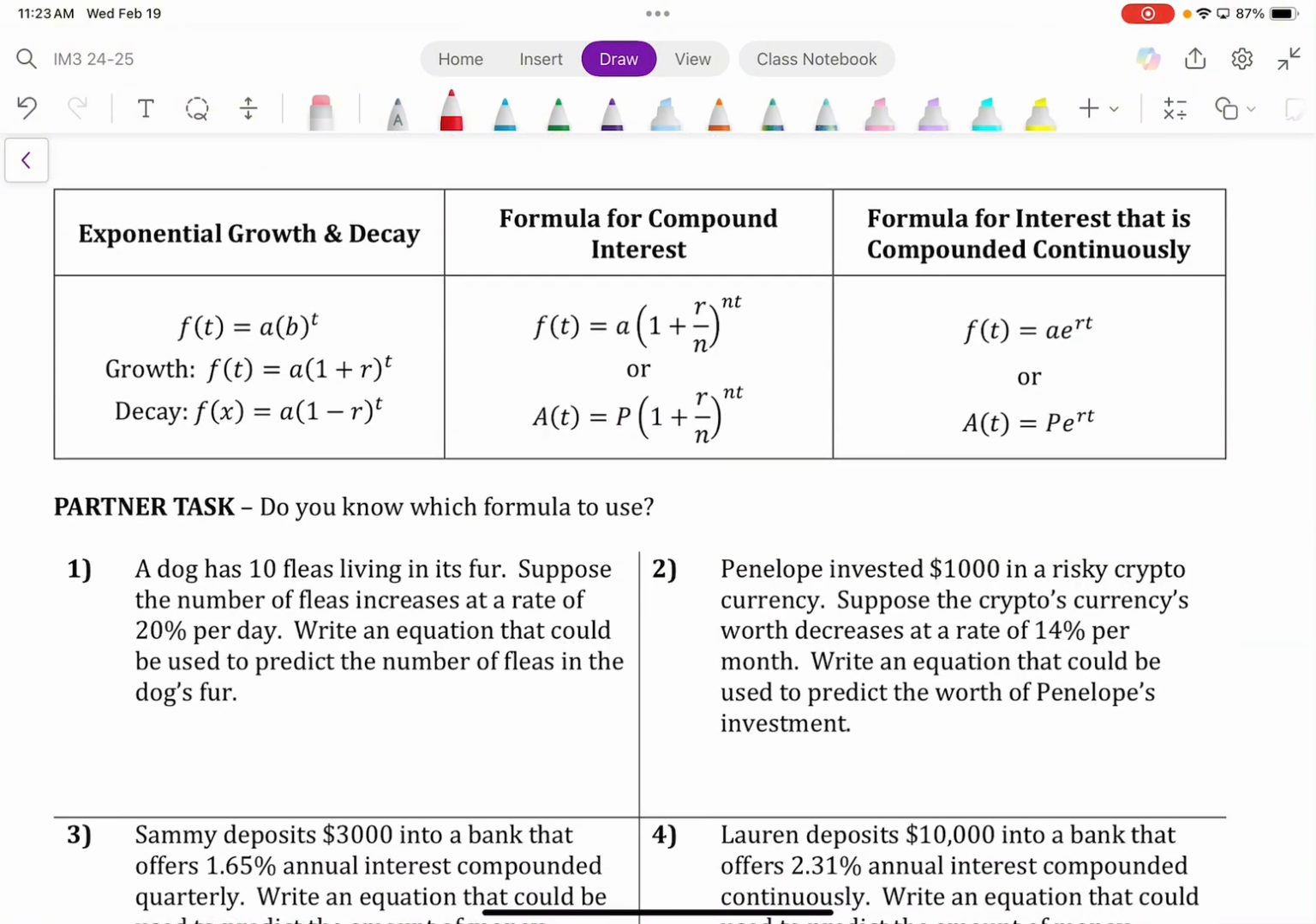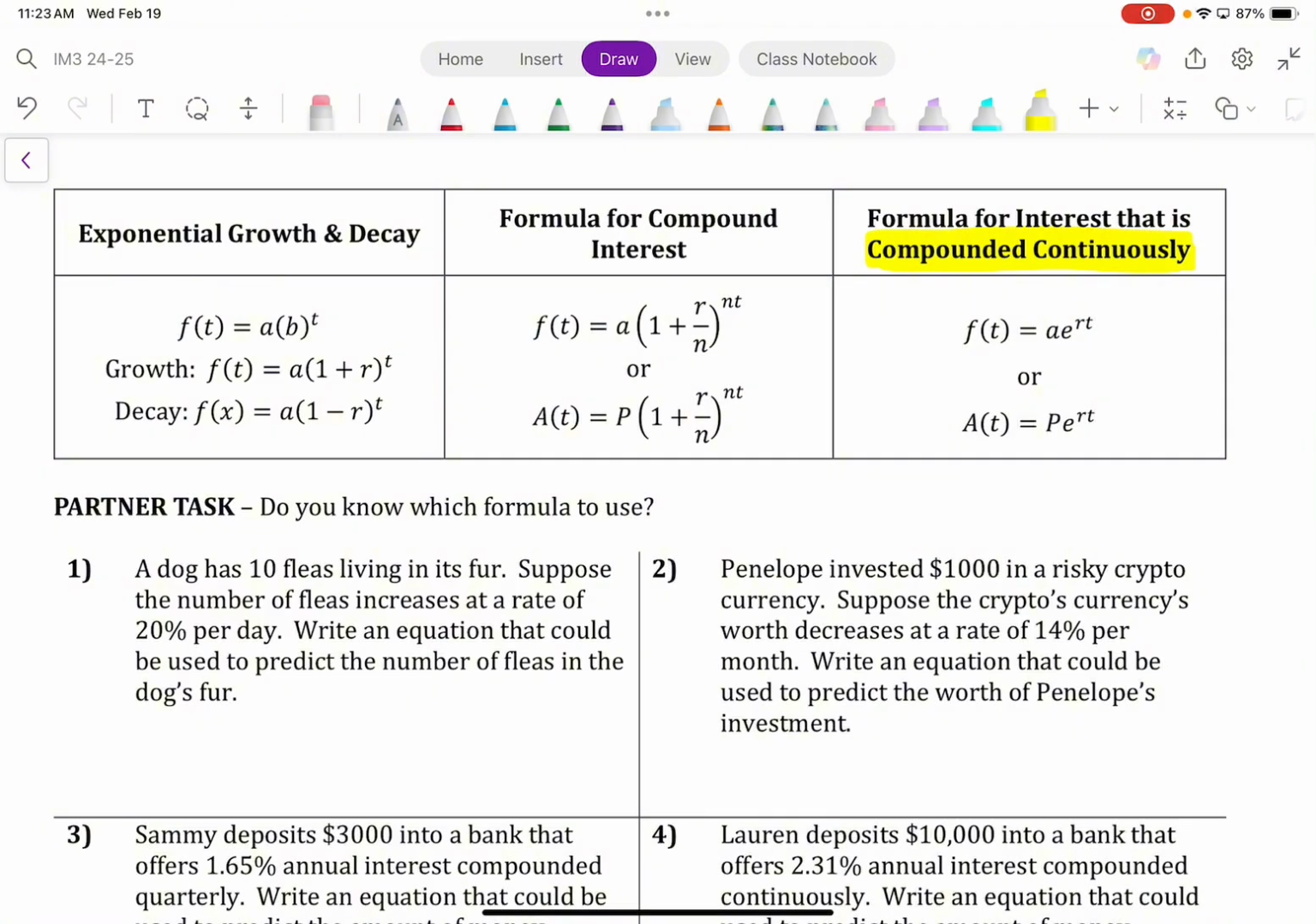So here's the next thing. We have explored exponential growth and decay. The formula for compound interest is something that we've also seen. Now this is the new material, the formula for interest compounded continuously. The word continuously means infinitely many times. Okay, that's what it means.